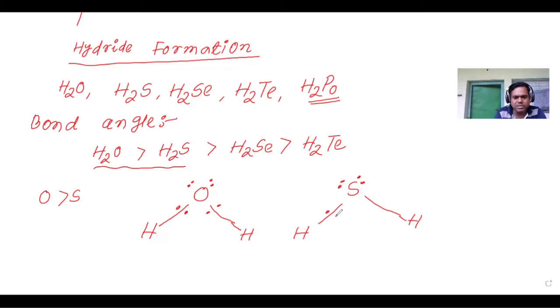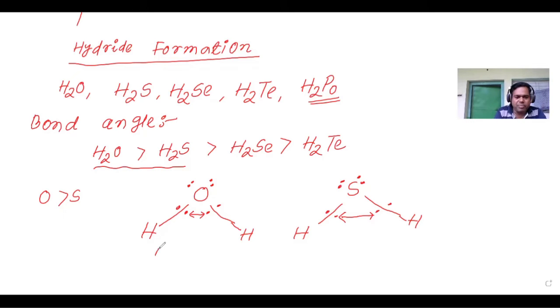Since sulfur is less electronegative, oxygen can attract the shared pair electrons more than sulfur. So the bond pair repulsion in oxygen is more as compared to sulfur.